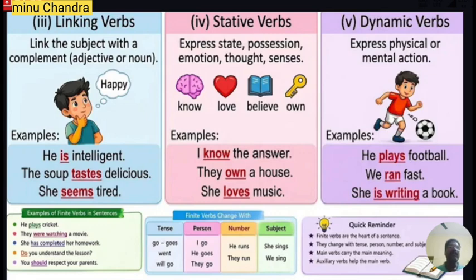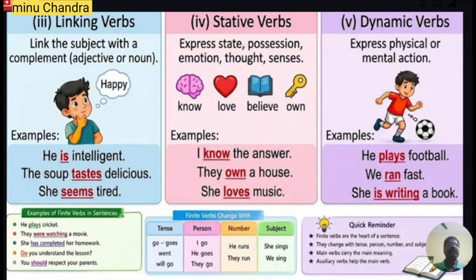Similarly, "She seems tired." So "tired" is an adjective word and it comes soon after the verb. I have already told you, when any adjective or adverb comes soon after the verb, those verbs will be called linking verbs if that verb is used alone. Generally, all the be forms of the verb, especially is, am, are, was, were, if they are used alone in any sentence, will be linking verbs. There are also some taste verbs which can be called linking verbs.